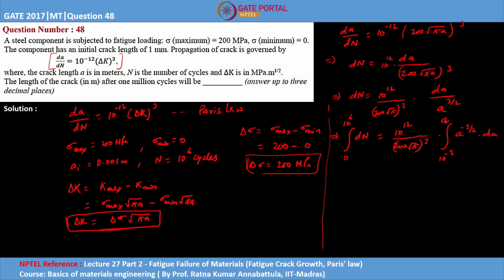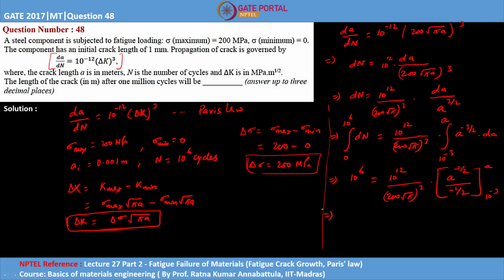So from 10 to the power minus 3 to a we have to integrate. Integration of dN will give you N, and if you put 10 to the power 6 minus 0, it will give you 10 to the power 6. It will be equal to 10 to the power 12 upon 200 under root pi to the whole cube, into the integration of this, which will be a to the power minus 1 by 2 upon minus 1 by 2, and the limits go from 10 to the power minus 3 to a.